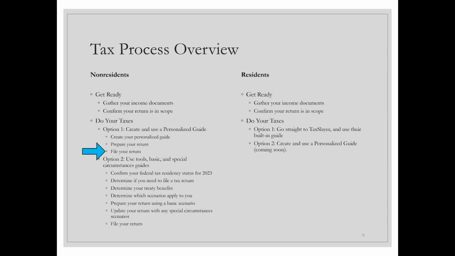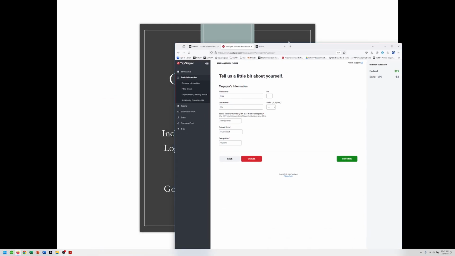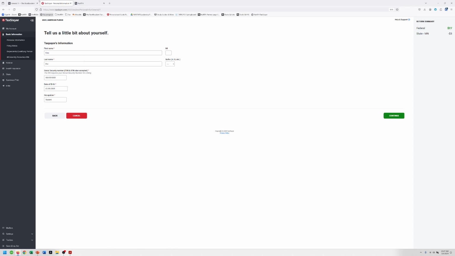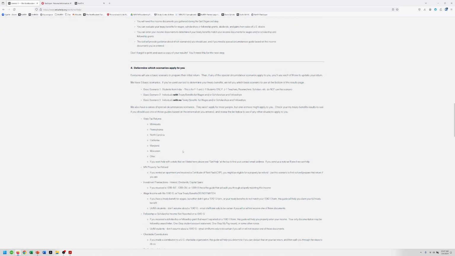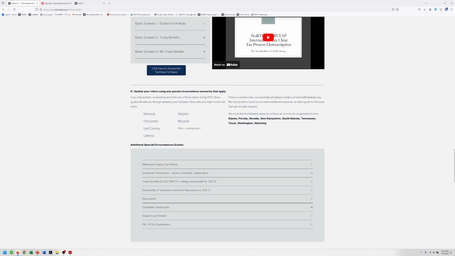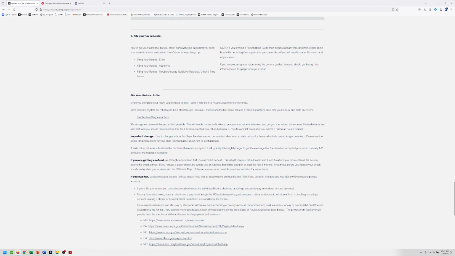All right. So the next step, which I talked about a little bit, will be filing your return. I'm not going to go through that here. If you go through the tools and the guides, they do create the filing instructions as well. We have our individual guides here as well. This is where that tax demo, the updated version, will go. And then we also have filing instructions here.